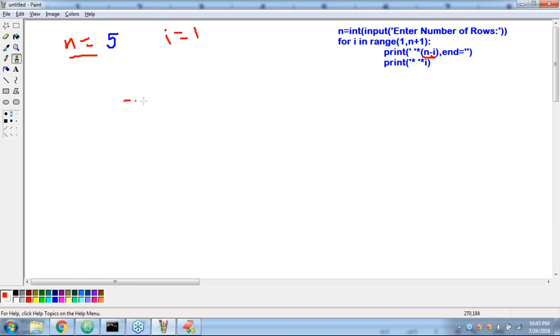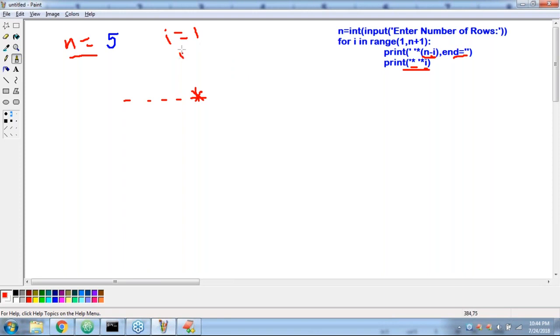4 spaces, and then the next output is also in the same line. 4 spaces will be printed, and then the star. How many times will the star be printed, sir? 1 time, because I number of stars and n minus I number of spaces. Okay, I is equal to 1 completed, sir.